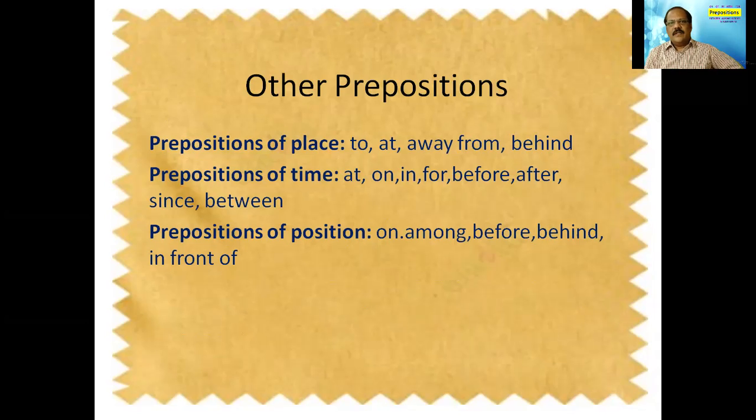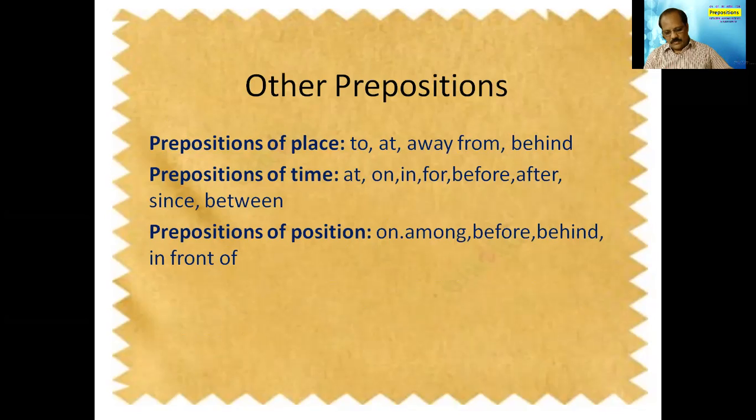So there are certain prepositions which are used for position. Position means place. For example, on, among, before, behind, in front of. Where is it? In front of the police station. Behind my house, or behind the temple. Before that, we can say among or on. So these are the prepositions of position.